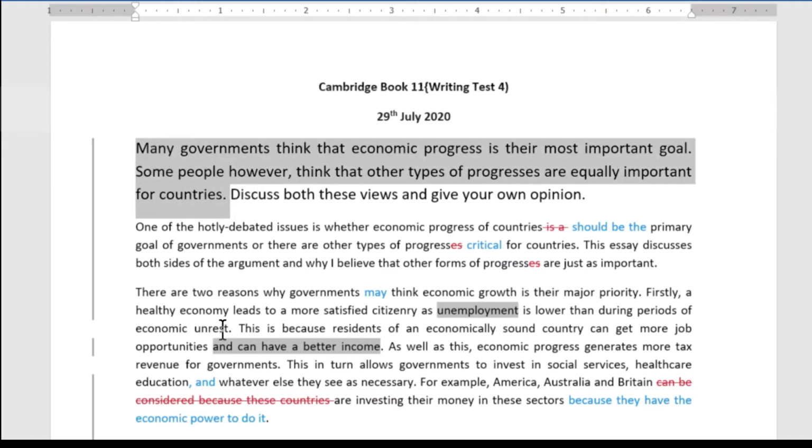Many governments think that economic progress is their most important goal. Some people, however, think that other types of progress are equally important for countries. I think this should be without the "yes". I think that it actually reads better as "types of progress". Progress is an uncountable noun. We can have progresses plural, but I think it's better as an uncountable noun here.